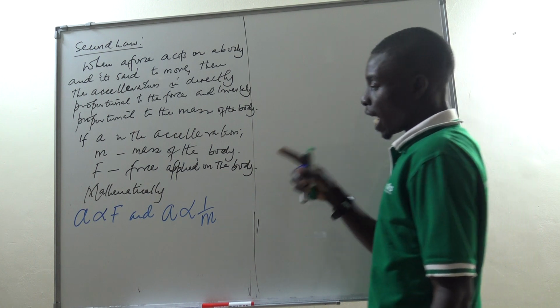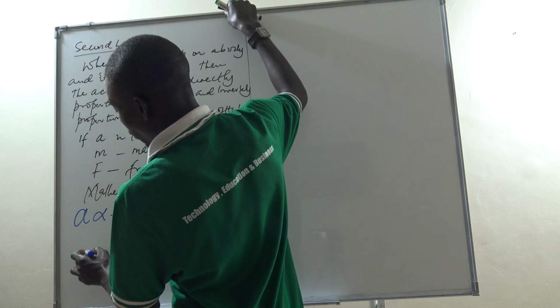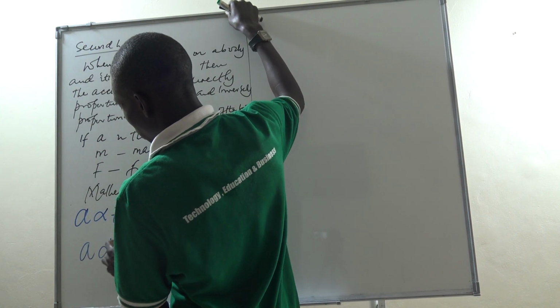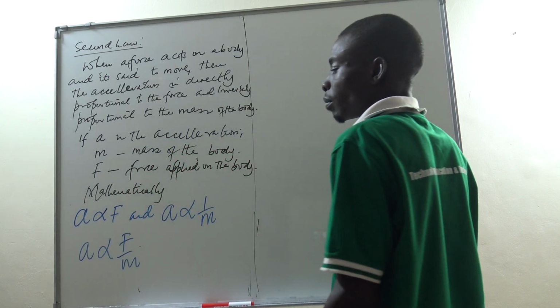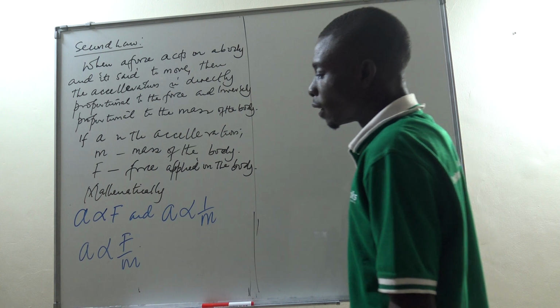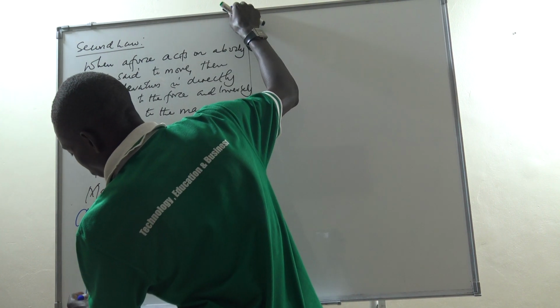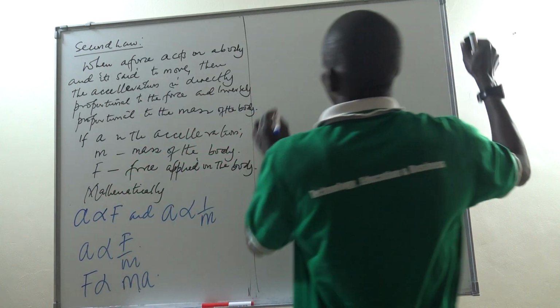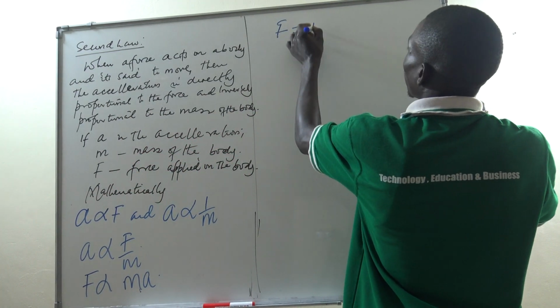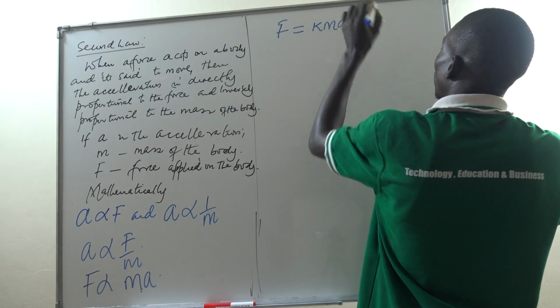If I combine the two terms, it means A is F over M. Is that clear? And that will mean that F is directly proportional to MA. And then I can say F equals K M A.